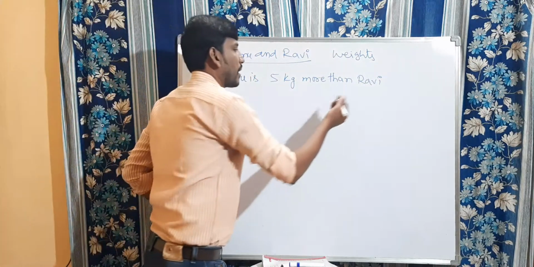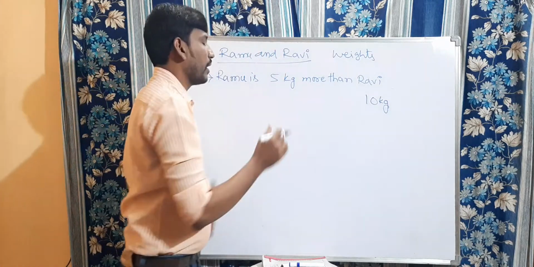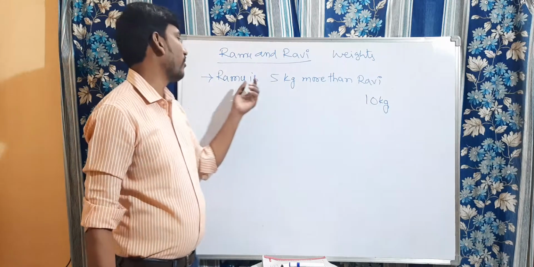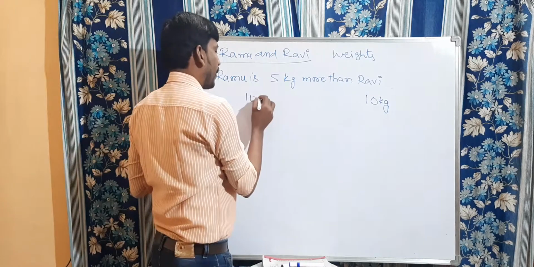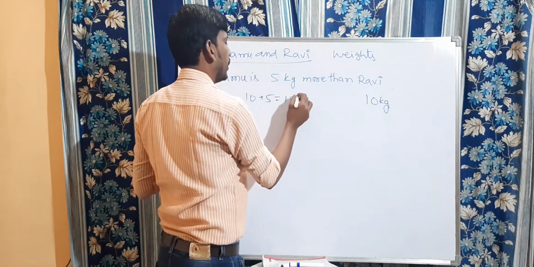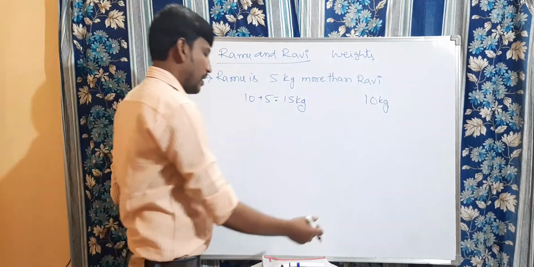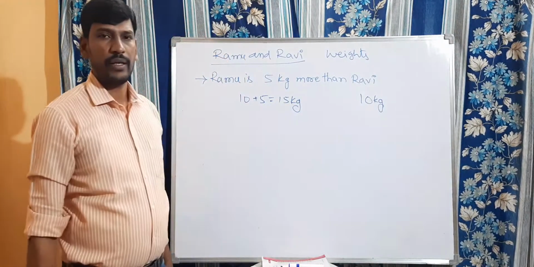Suppose let us say Ravi's weight is 10 kg. Then what will be Ramu's weight? It will become 10 plus 5, which is equal to 15 kg, because Ramu is 5 kg more than Ravi. Right, children? Ramu is 5 kg more than Ravi.